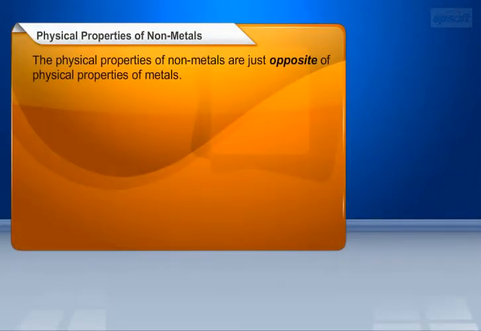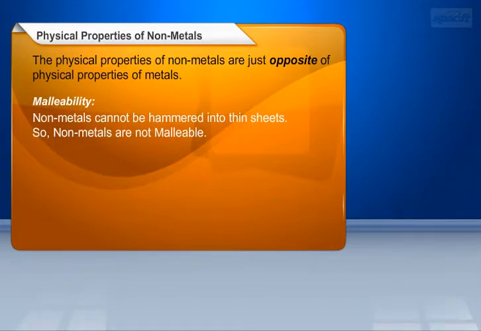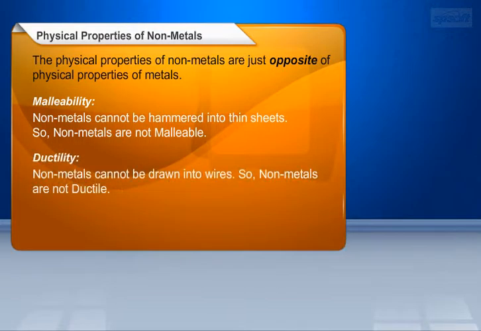The physical properties of nonmetals are just opposite of physical properties of metals. Now let us see the important physical properties of nonmetals. Malleability. Nonmetals cannot be hammered into thin sheets. So, nonmetals are not malleable. Ductility. Nonmetals cannot be drawn into wires. So, nonmetals are not ductile.